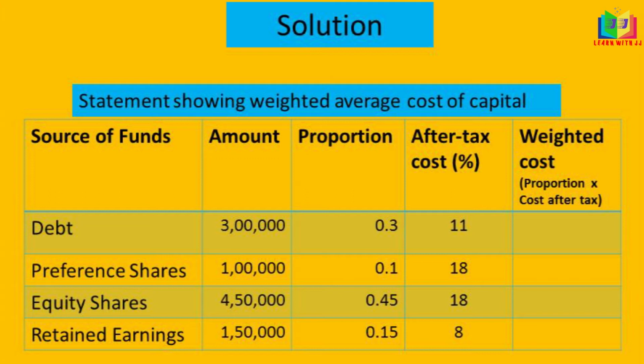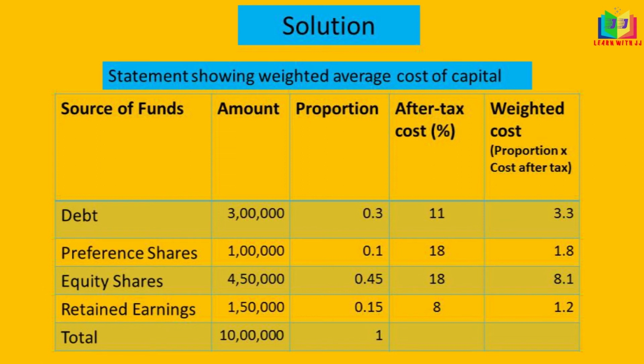This problem is very simple to calculate, and this kind of problem they'll ask in a 10-mark question in your semester exam. We have to find out the weighted cost here. Weighted cost is nothing but proportion into after tax cost. We just have to multiply this proportion with this after tax cost.